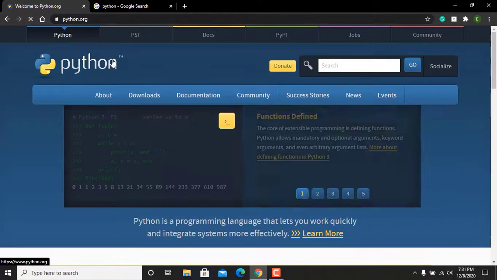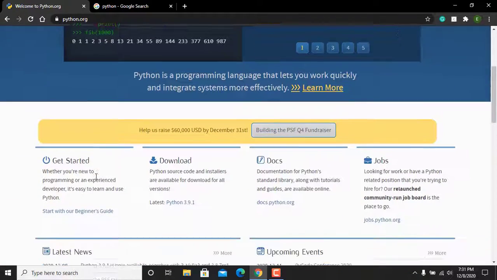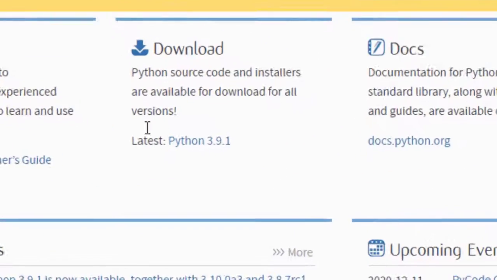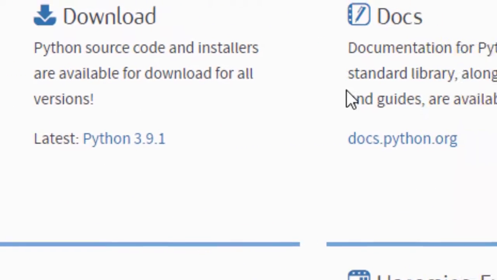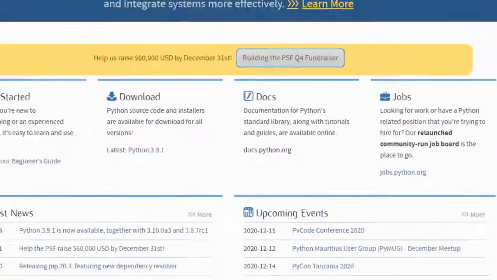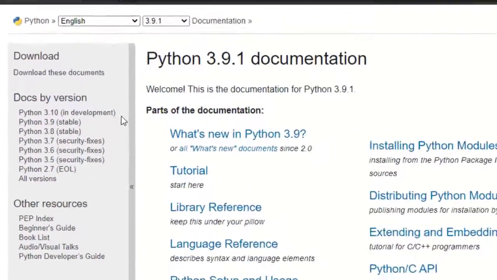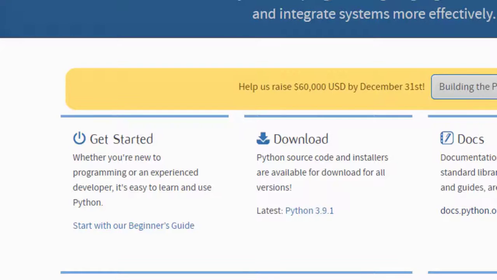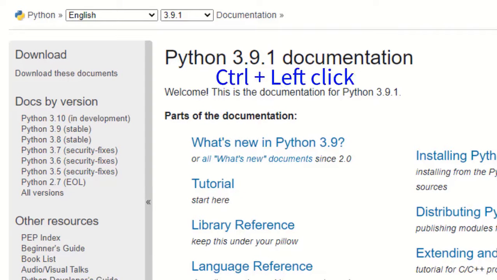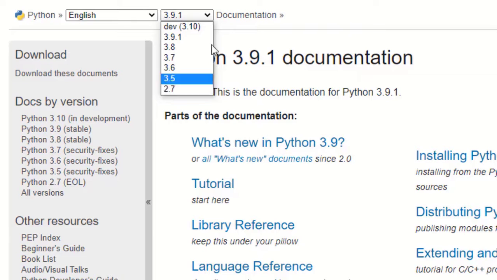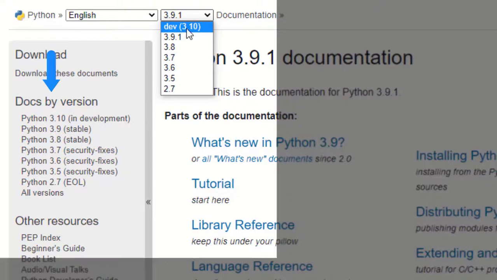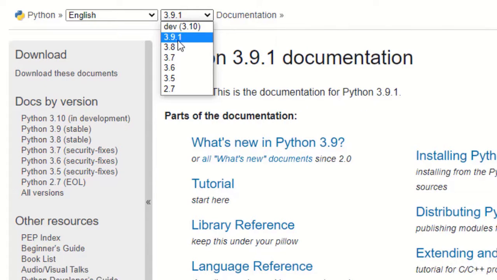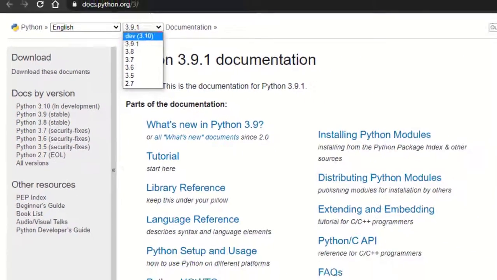So it should take you directly to the site. You are going to be downloading the present stable version, which is 3.9.1. I've checked this already. One way you can check is by going to docs.python.org. And by the way, if you are curious how I opened a link in the next tab, just press Ctrl and then click. As you can see, these are the versions of Python that are stable as of now, and this one is being developed presently. So we want to download 3.9.1, which is the most recent and stable version.